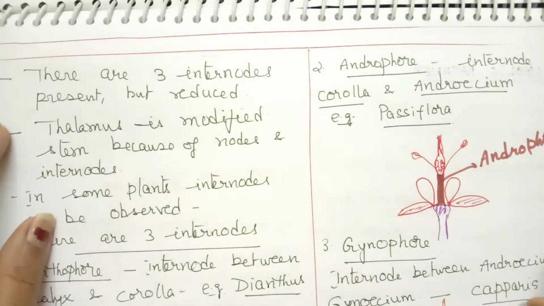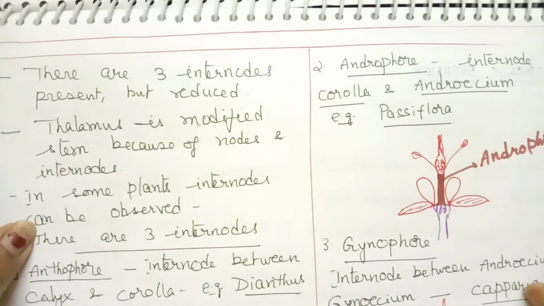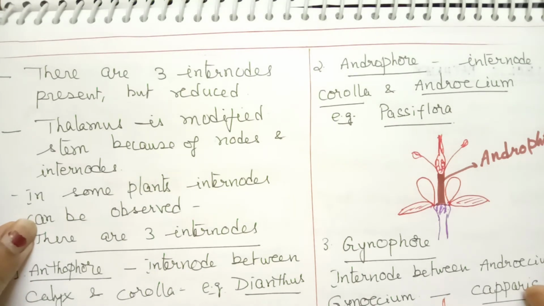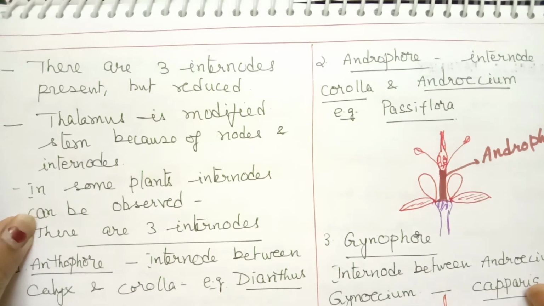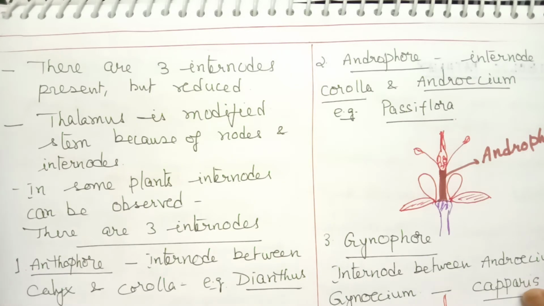That's why it gives the shape of the flower. Normally we can't observe any internode on the thalamus. But in very few plants, we find internodes can be observed.